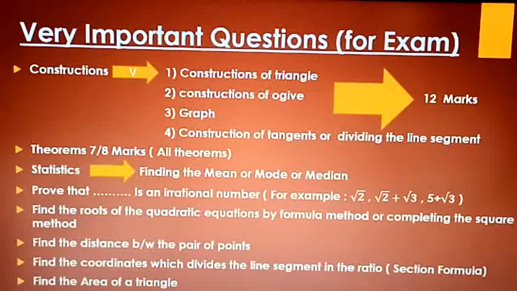The next one is, find the distance between the pair of points. Nothing but the distance formula, children. Very, very important. Compulsorily they will ask the distance formula, right? The next question is, find the coordinates which divide the line segment in the ratio. Nothing but the section formula, right? So they can ask that question.